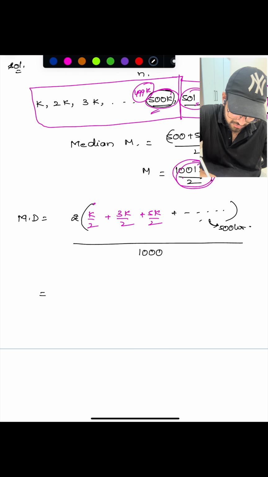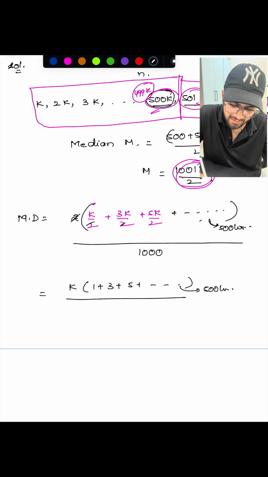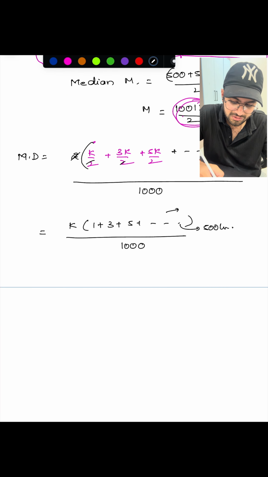So here you can cancel out k and you will be left with k times (1 plus 3 plus 5 and so on, 500 terms), right? So here it is the sum of the first 500 odd natural numbers. The formula for the sum of the first n odd natural numbers is n square.